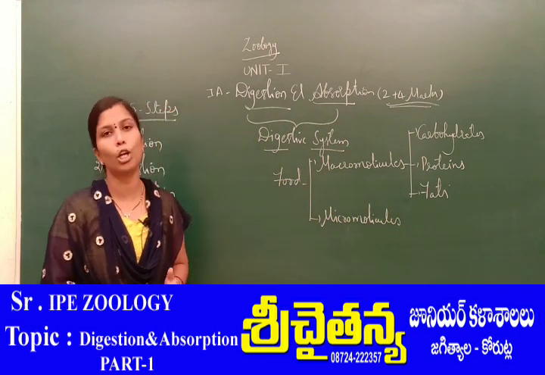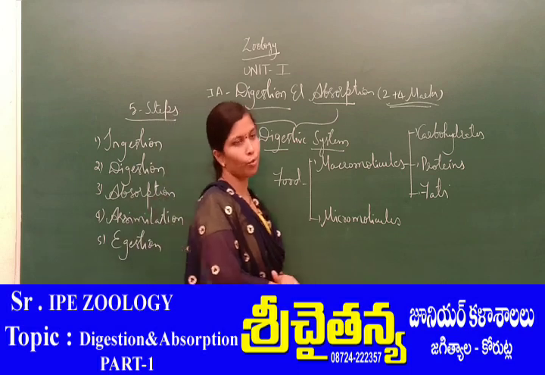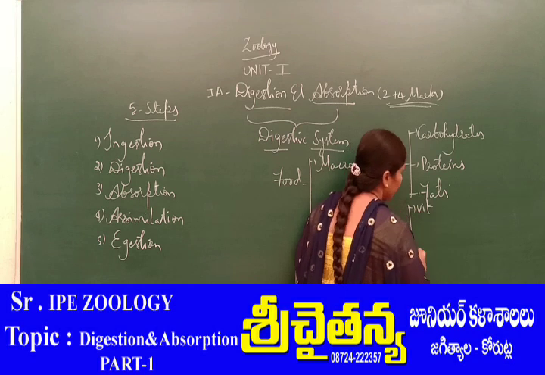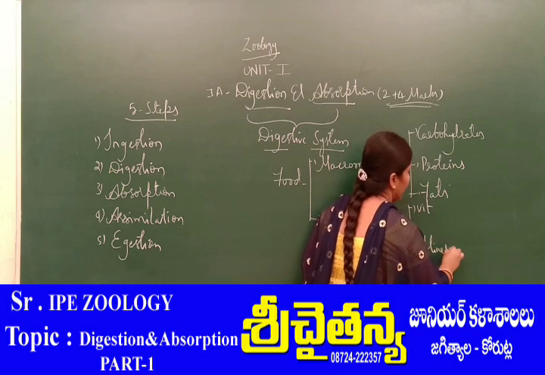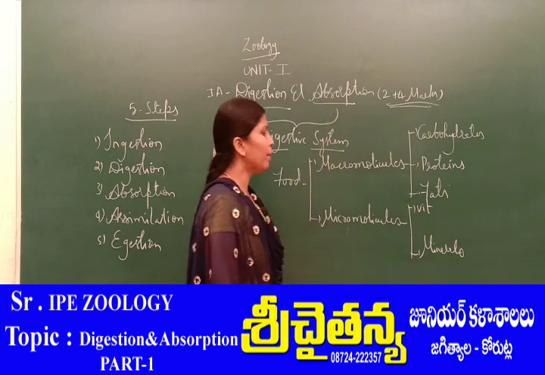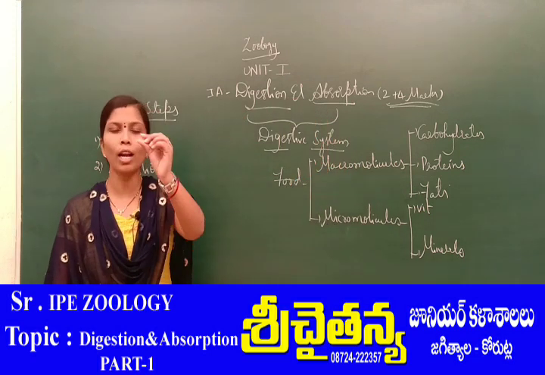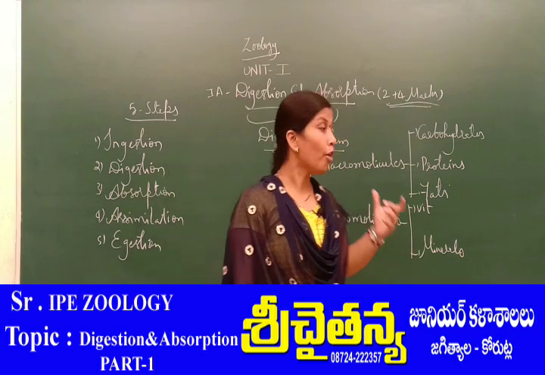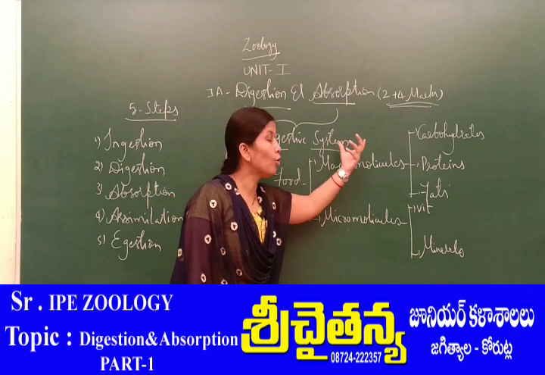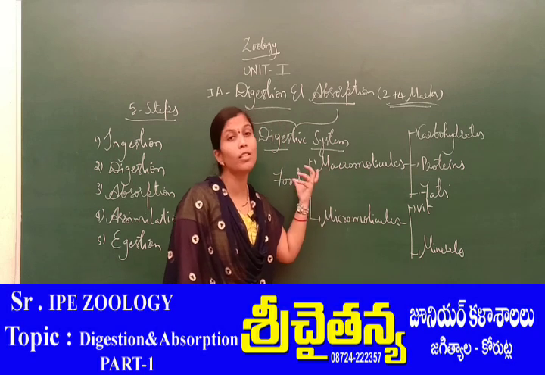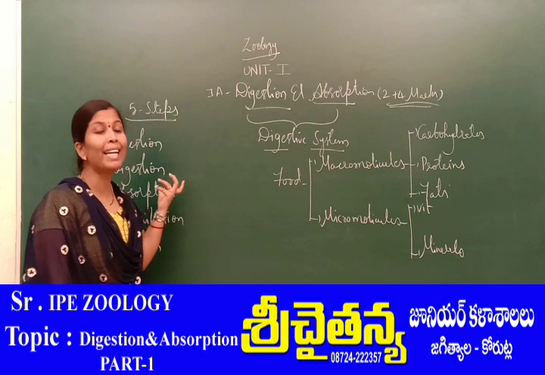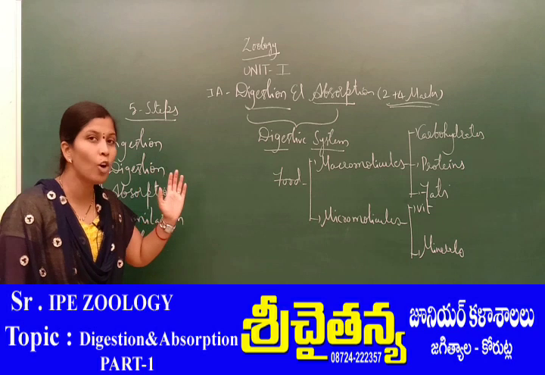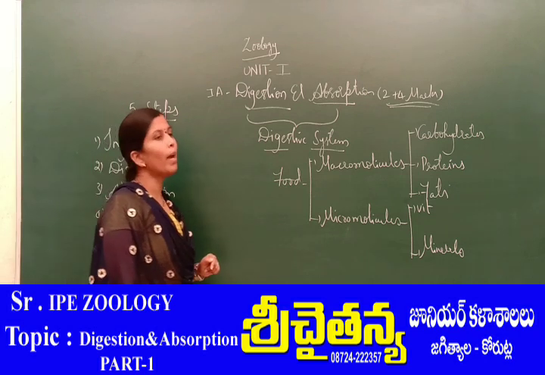Along with the macromolecules, micromolecules are also present. Micromolecules include vitamins as well as minerals. Vitamins and minerals, being of smaller size, are constituted as micromolecules. So this is the food, which includes all these substances. Now this food undergoes a breakdown process once it enters into the digestive tract.